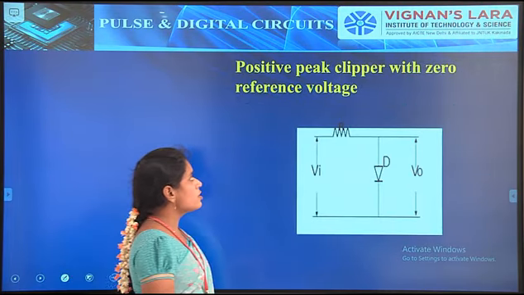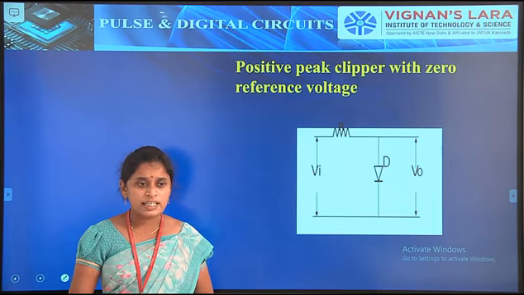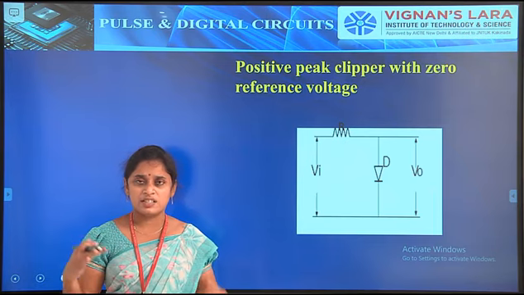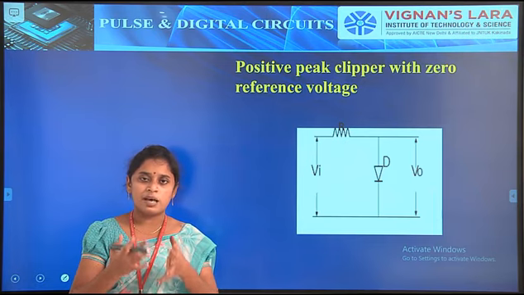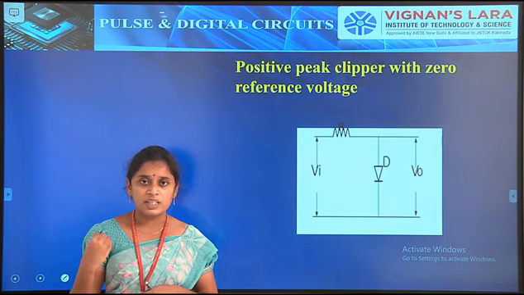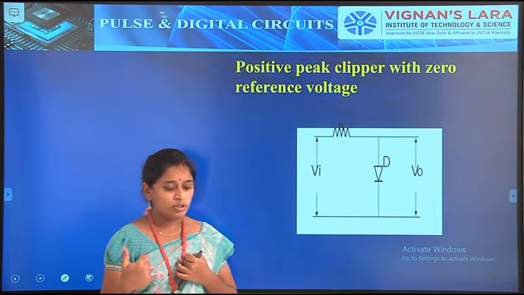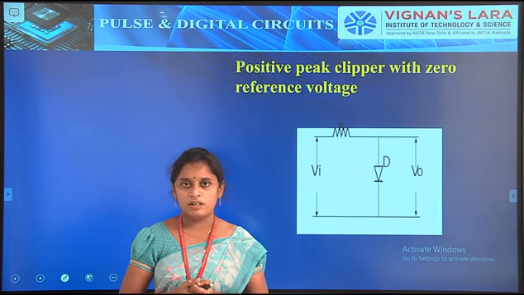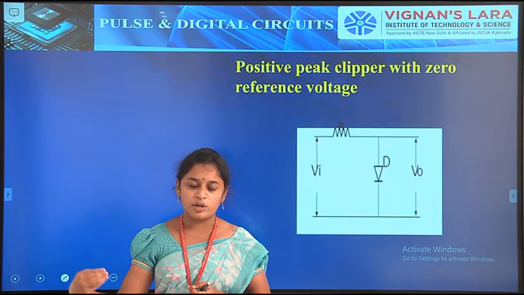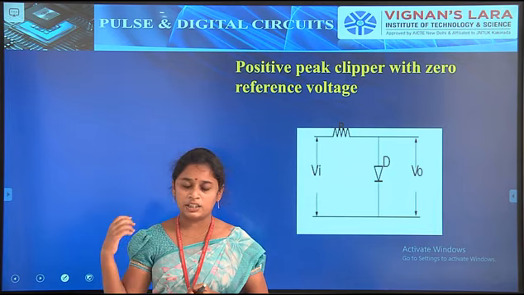So the first one is the positive peak clipper with zero reference voltage. Before discussing the transfer characteristics as well as the operation, we have to consider some steps from the last class on how to design a clipper. For designing a clipper, the first step is to know the condition in which the diode will be on and the condition in which the diode will be off. We have to know that condition first.